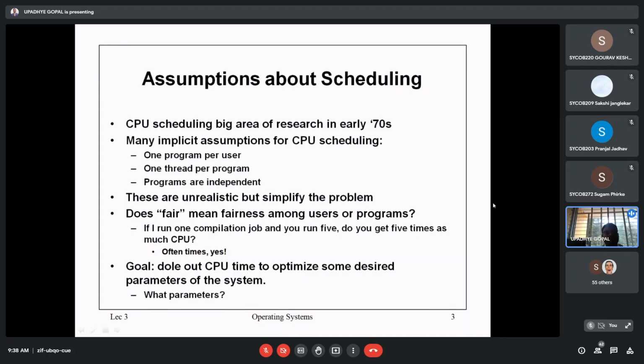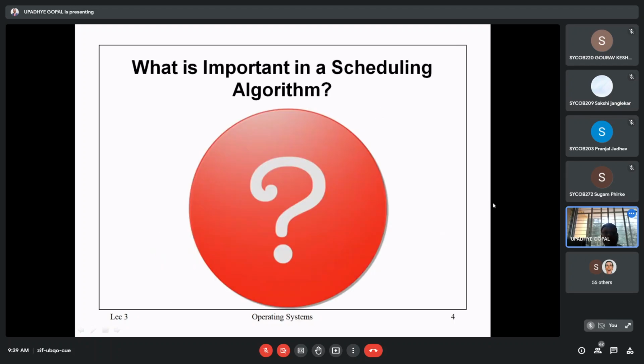The first and foremost thing is, we have so many processes, and those processes want to be executed by the processor or the CPU. The CPU is responsible for getting those processes in a sequence, and the way in which the execution happens is different, right? So check what is important in a scheduling algorithm.